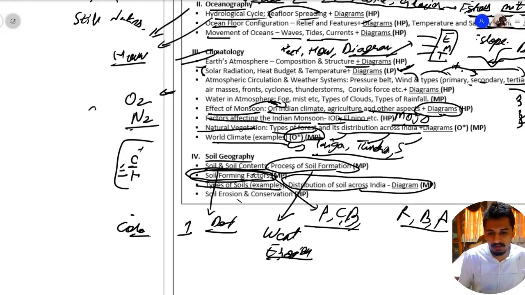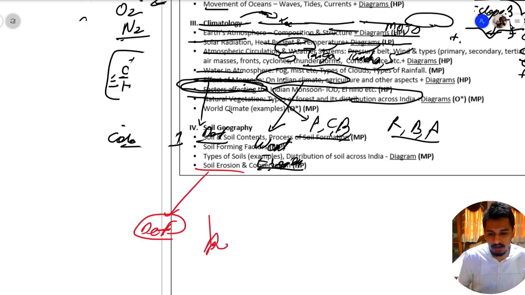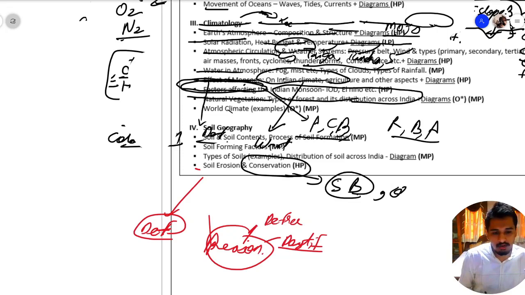And at last we have soil erosion. What is the definition of soil erosion should be known to us, along with what are the reasons of soil erosion. One of the reason of soil erosion can be deforestation, then another reason can be desertification. So these are some of the reasons. And at last we have conservation. Let me rub somewhat here. Conservation, that how we can conserve the soil and what steps we can take, like we can build shelter belts. We can do organic farming. These are some of the steps that we can take.